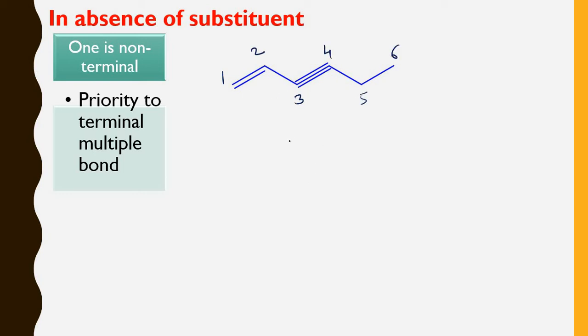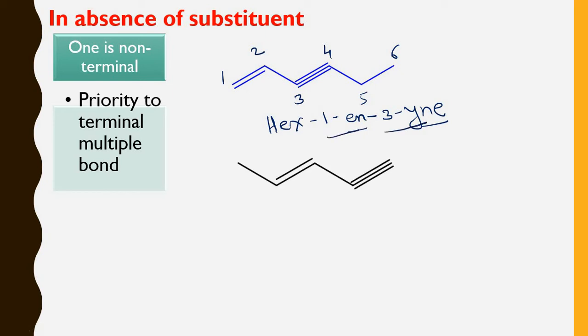What is the name of this compound? Hex-1-en-3-yne. Please remember, always you have to give the position of "ene" first, then "yne". So we'll see the second example. So here also one terminal bond is there, that is the triple bond, which is at the terminal position. So the numbering is from the terminal multiple bond. That's why it is 1, 2, 3, 4, 5. What is the name of this compound? This is pent-3-en-1-yne. Always remember, you have to write the position and name for the double bond first, then the triple bond. So we'll see the next example.